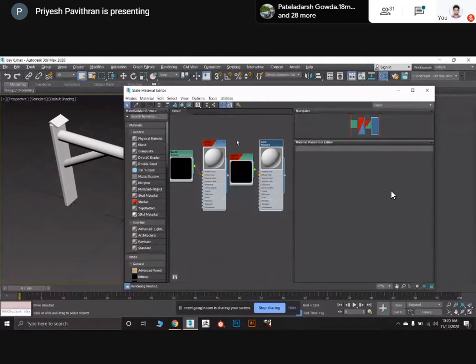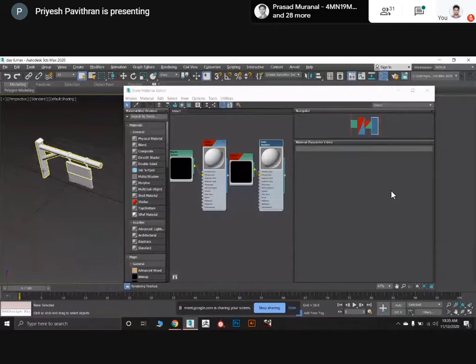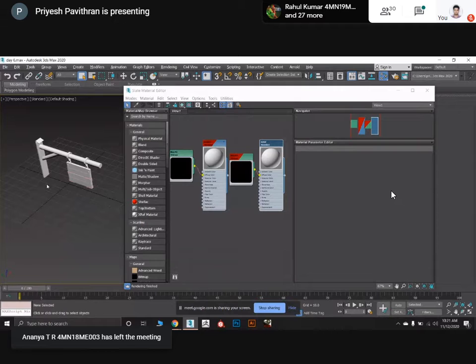When I applied a dark texture here in 3ds Max, it was looking perfect. In Eon XR, it was looking a little bit dull because my texture format was TIFF. So you have to convert that file to JPEG whenever you are applying a texture.